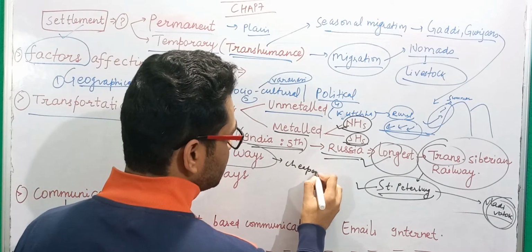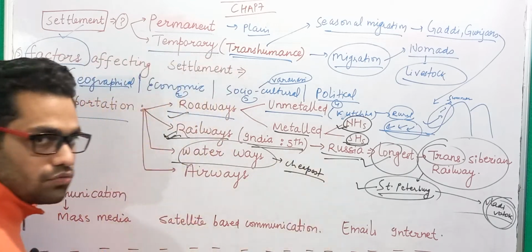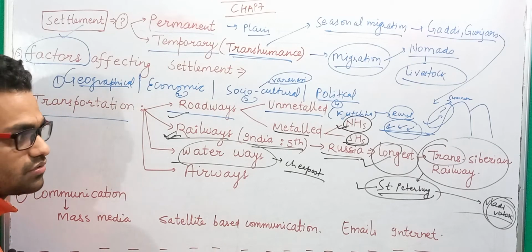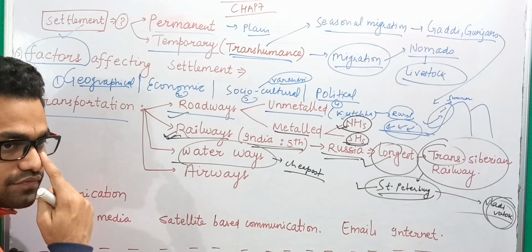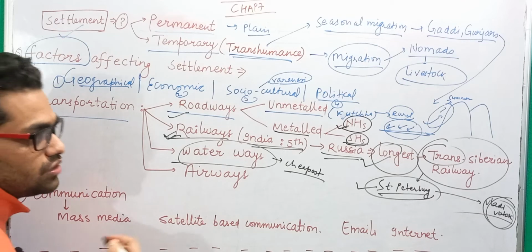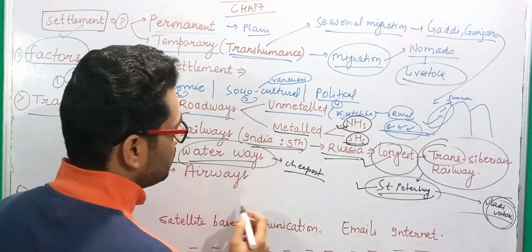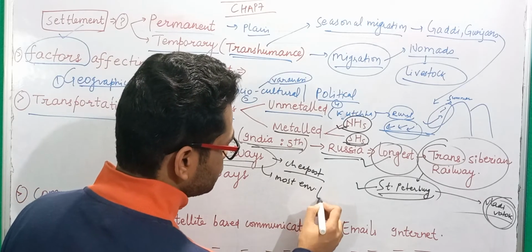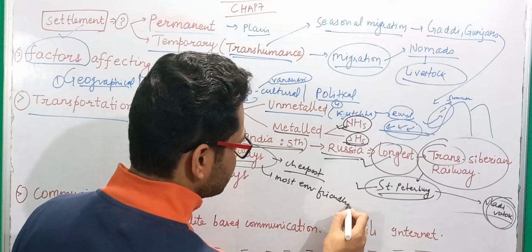Because you do not have to make roads. You do not have to make tracks or any such type of infrastructure development. You do not have to do it in a significant way. That is why it is cheaper. Also, they are the most environment friendly means of transportation.